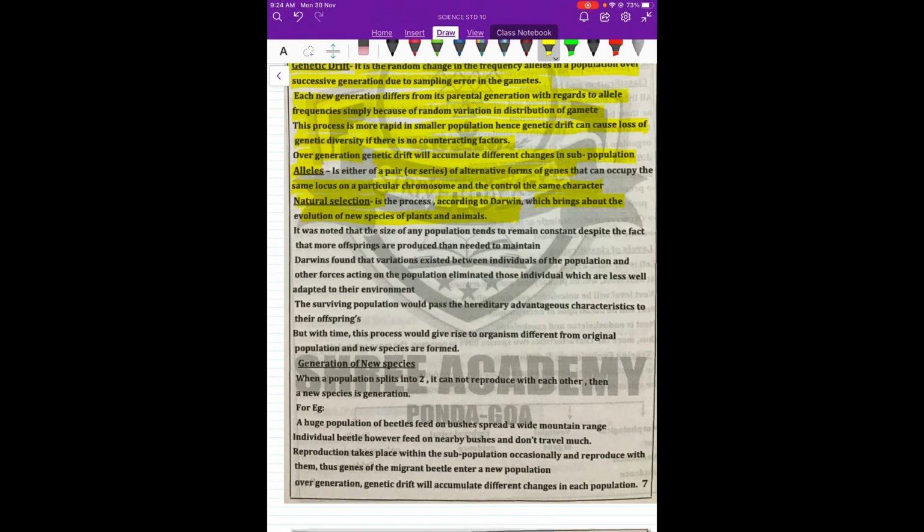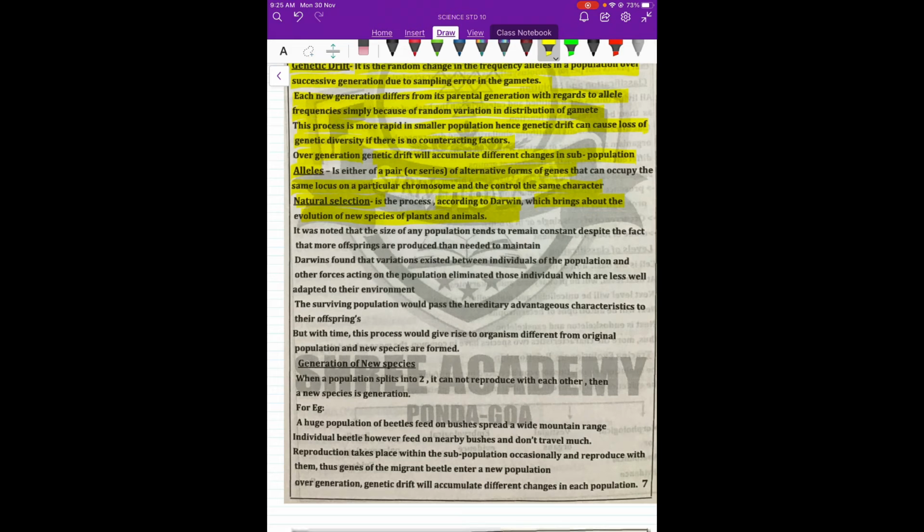Whichever cannot adapt, for example camels in the Antarctic region, if you put the camels there, they will not adapt, so ultimately they will die. For example, polar bears, if you keep them in the Sahara region, they will not survive. So nature selects them, and automatically those who cannot adapt themselves will not live for long.